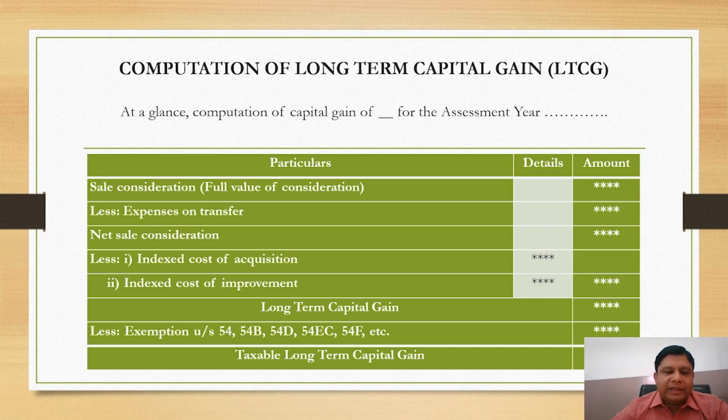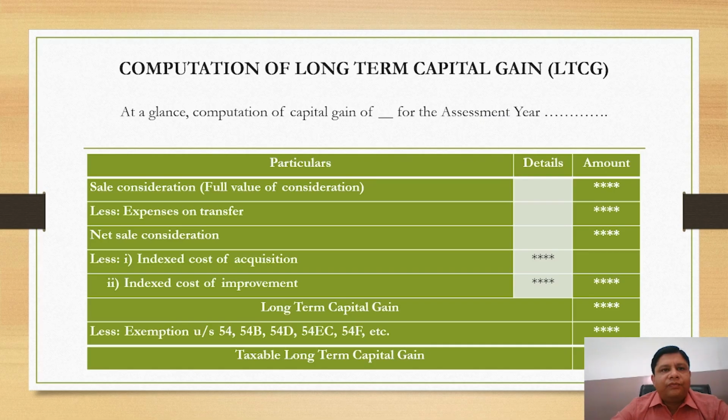From long-term capital gain, we will deduct exemptions under section 54, 54B, 54D, 54EC, 54F, etc. Then only we will get the taxable long-term capital gain.